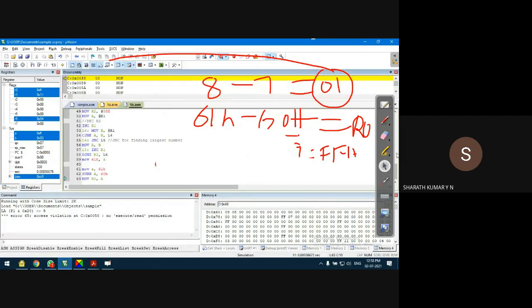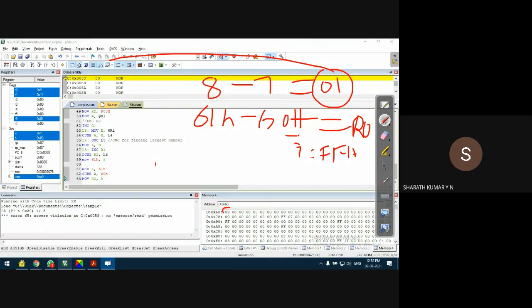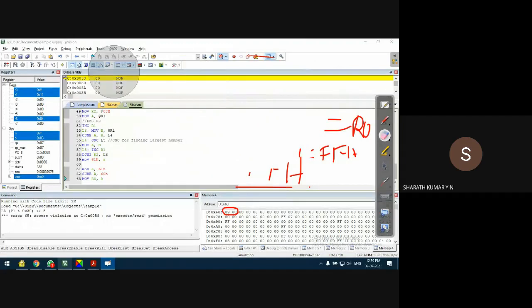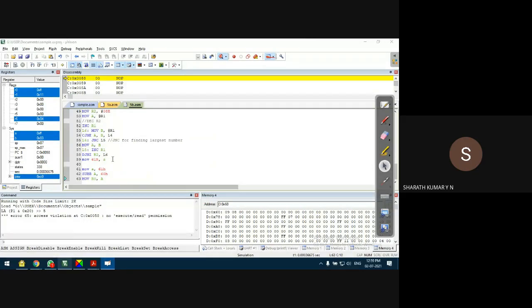So for us, what is important? Let's observe this. 8 and 9 we got, but this is giving wrong. The difference of even number and odd number is wrong. It should have been 1, correct? Okay, no, sorry, it's correct actually. Why? Because the difference of even and odd number is 8 minus 9. It is FFH. That means decrement R0 is not necessary. So I conclude that without decrement R0 it works fine.